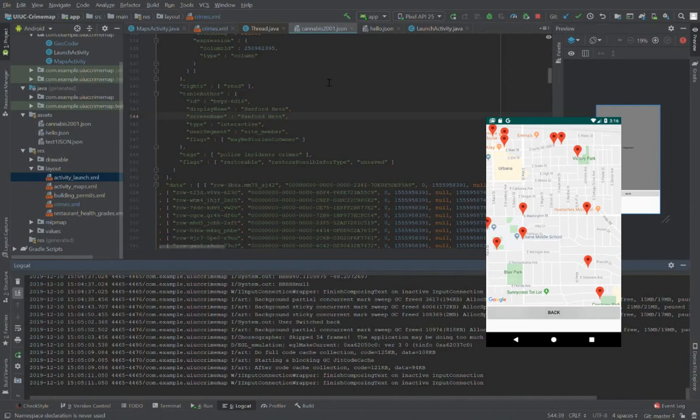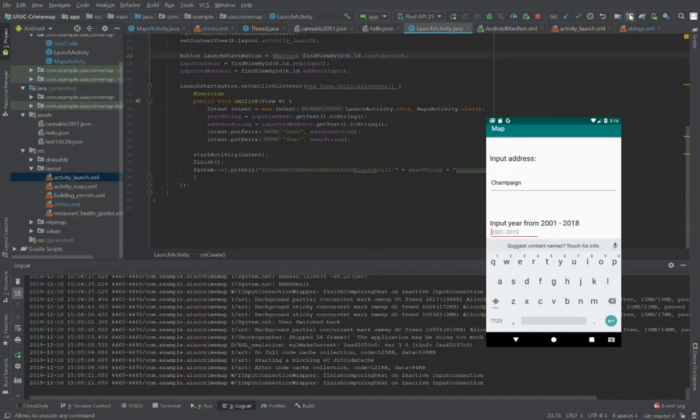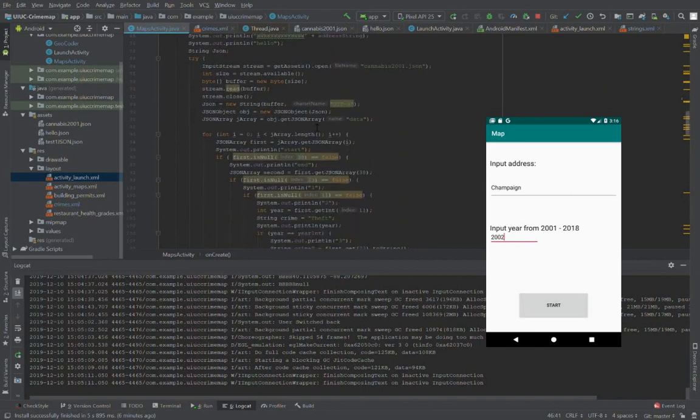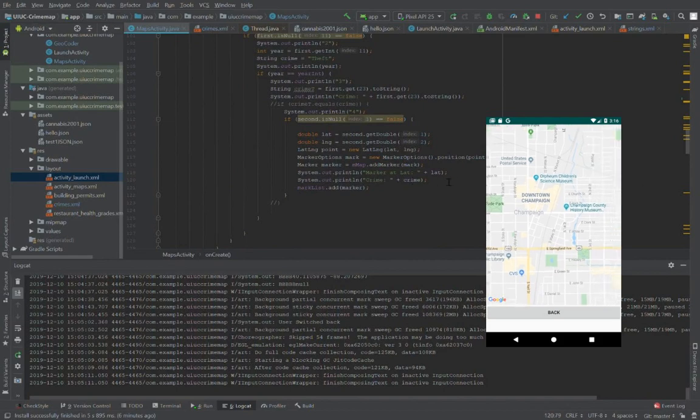So here we have a JSON filled with crimes and the year. And the part that I coded was right here in the maps activity. So right here is just a JSON being parsed and then markers being added to the map.